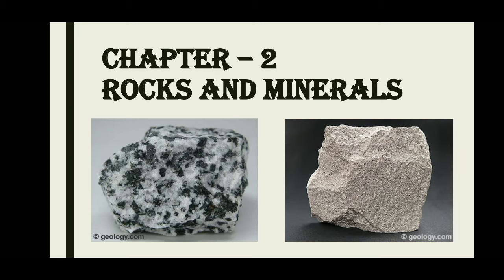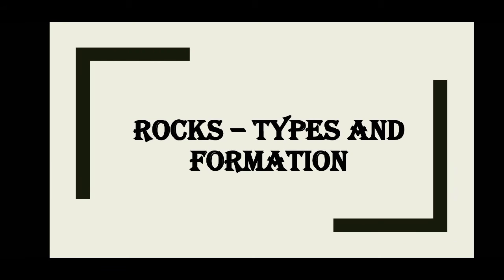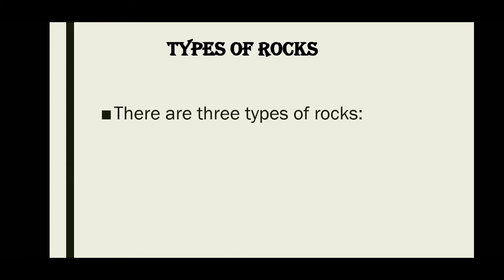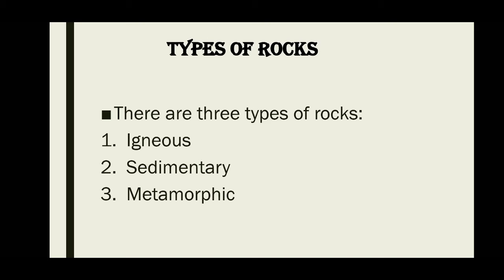So let us proceed. Our today's topic will be rocks, their types and formation. First of all, let us see types of rocks. There are three types of rocks. They are igneous rock, sedimentary rock and metamorphic rock. So let us first see about igneous rock. We will first learn about formation of igneous rock and various examples of igneous rocks.